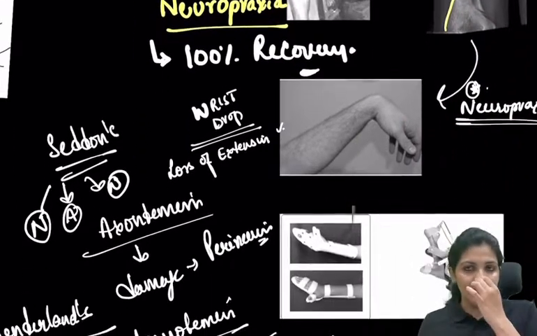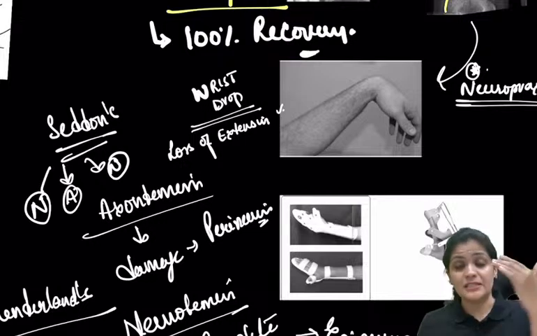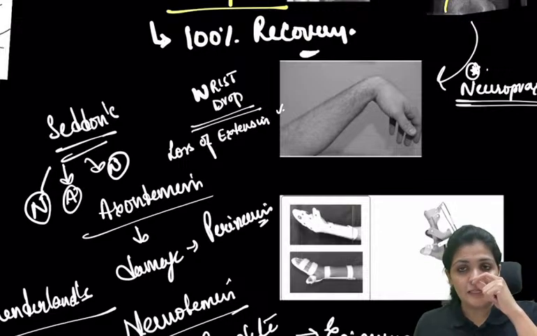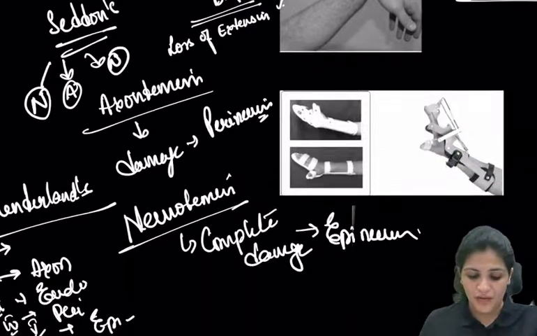We have also learned the classifications: Seddon's has three types, neuropraxia, axonotmesis, neurotmesis, and Sunderland's divides into five types.